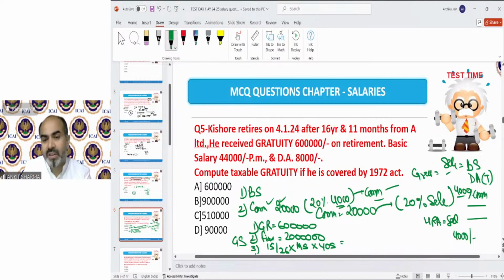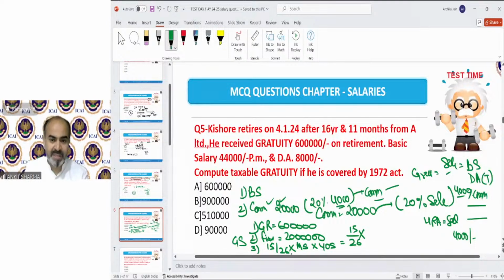So if we solve this formula, then 15/26, and monthly salary means basic salary and DA, whether it's as per terms of employment or not. For C case, in which Gratuity Act is not applicable, we take basic salary, DA as per retirement terms and commission on sales percentage base.